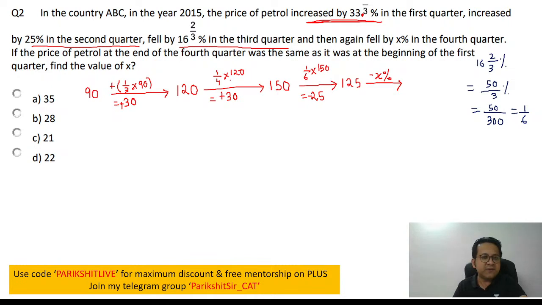If the price of petrol at the end of the fourth quarter was the same as at the beginning of the first quarter, so the price at the end is the same as the price at the start. The price at the start was 90, so the price at the end will also be equal to 90. They are asking, what is the value of X? Simple.